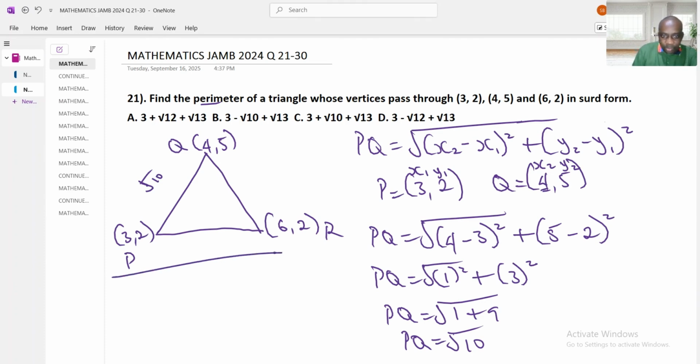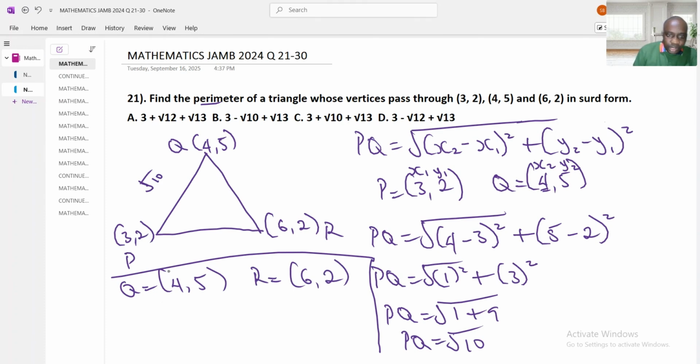Now let's look for the distance between Q and R. Q is (4, 5) and R is (6, 2). This will be x1 and x2, and this will be y1 and y2. Now let's apply it to the formula. QR: what is our x2? 6.